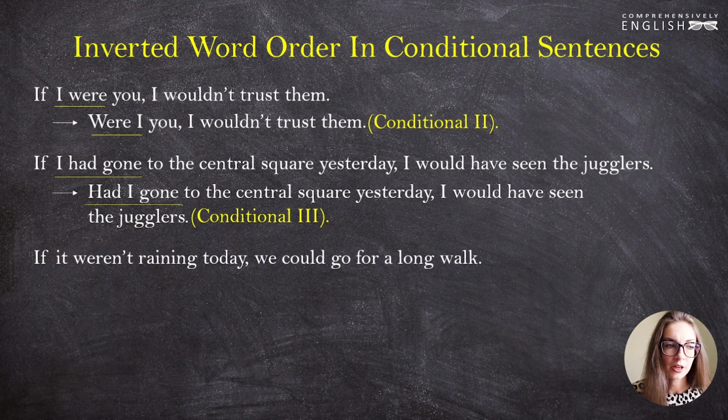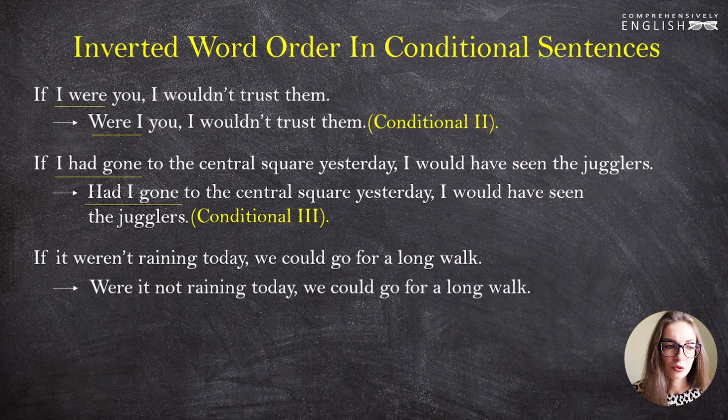"If it weren't raining today, we could go for a walk." "Were it not raining today, we could go for a walk." The same, "it weren't raining" is paraphrased into "were it not raining". Pay attention to this. You separate "not" from the auxiliary verb. So only "were" and "had" can be put at the beginning of the sentence. You will have to leave "not" after your subject. "Were it not raining today."